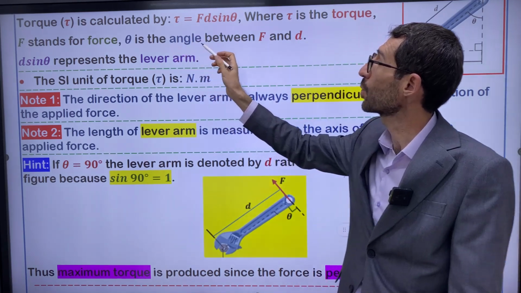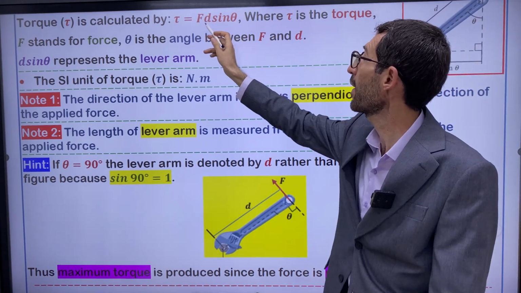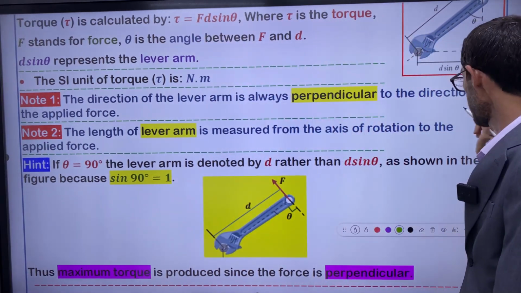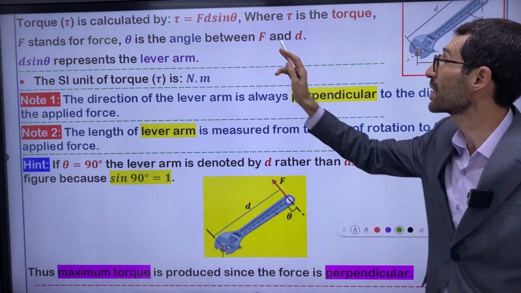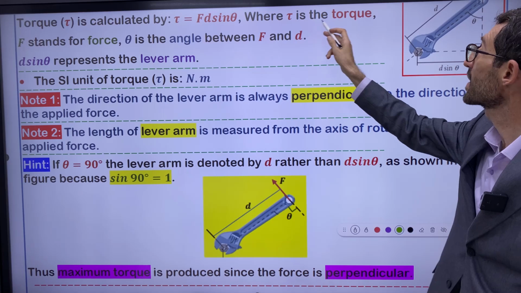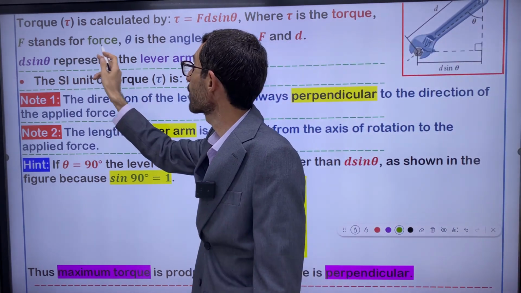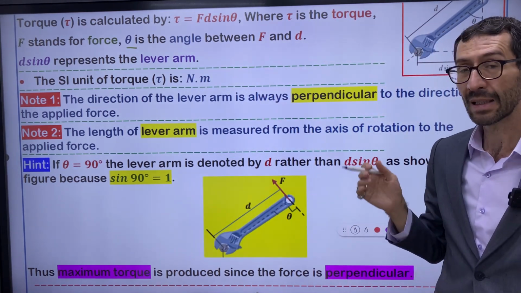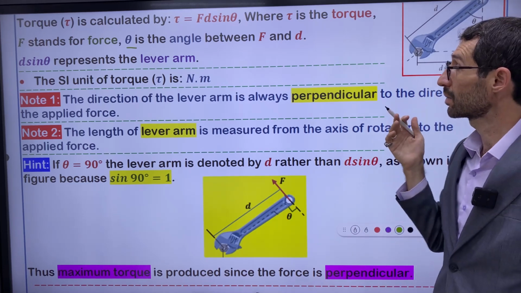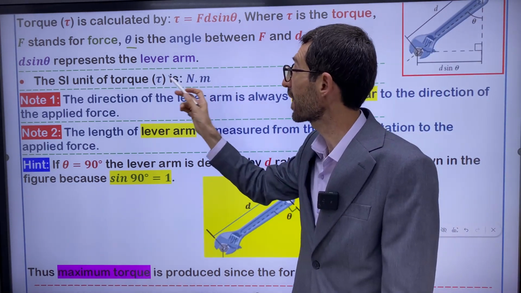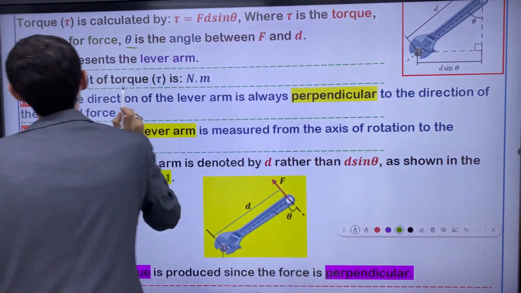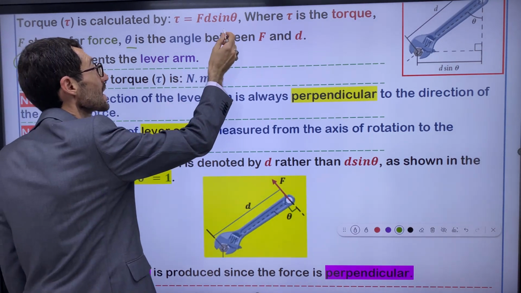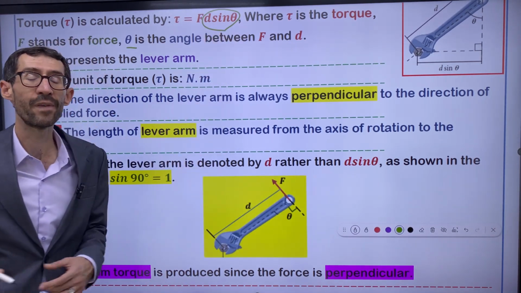Tau is calculated by this equation: tau is equal to Fd sine theta. This is the mathematical form of torque, where tau is the torque, F stands for force, and theta stands for the angle between F and D. And d sine theta together represents the lever arm.